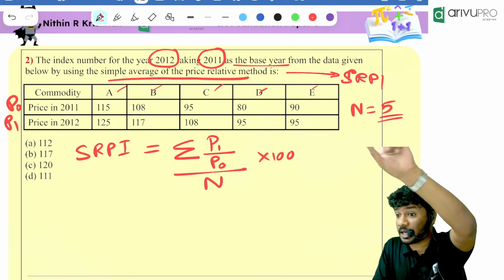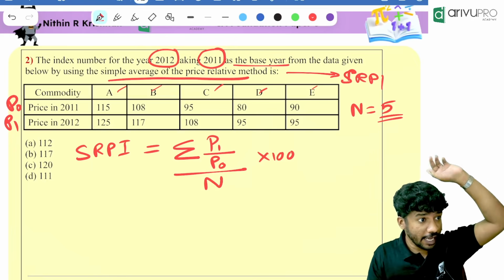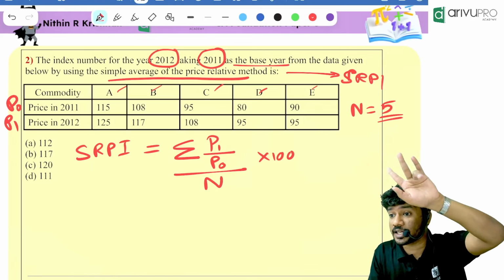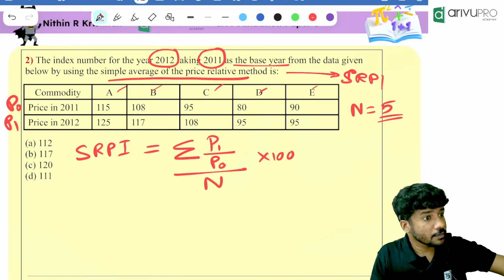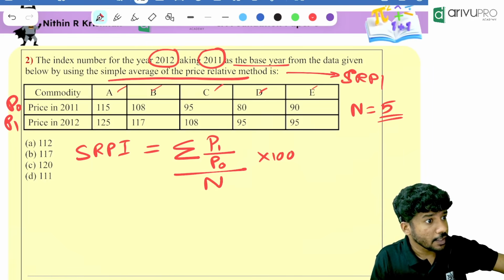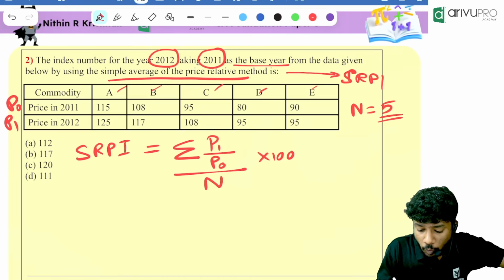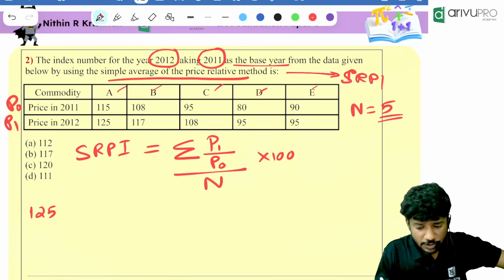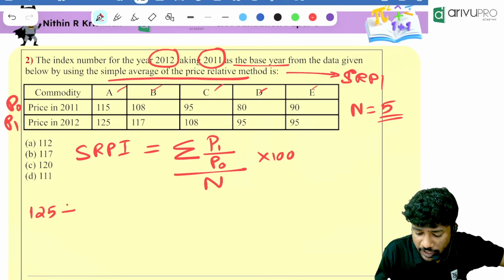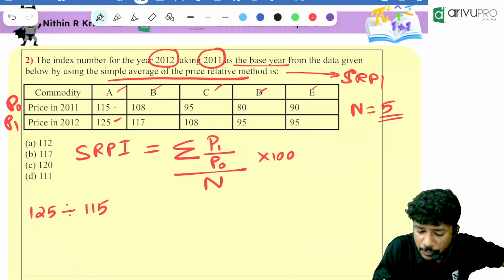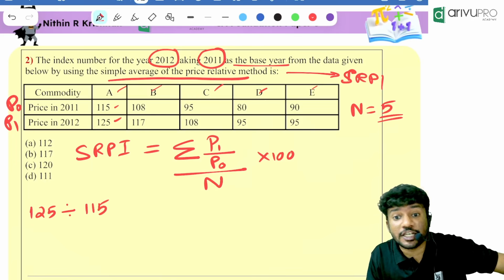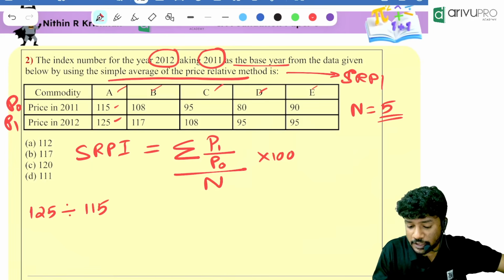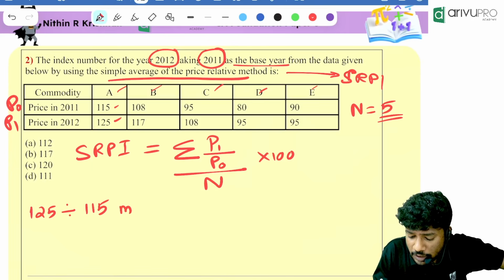Clear the memory. Click MRC. Everyone clear the memory. Click MRC 2 times to clear the memory. Now, 125 divided by 115. That is the first case, right? P1 by P0. We need to take it for all the commodities. Then click M plus.